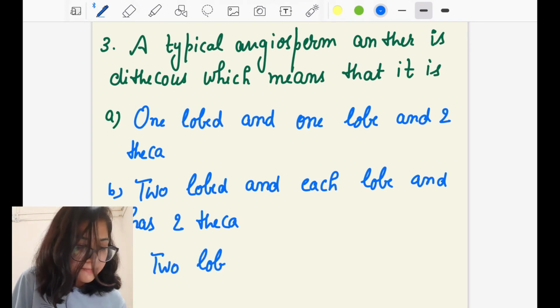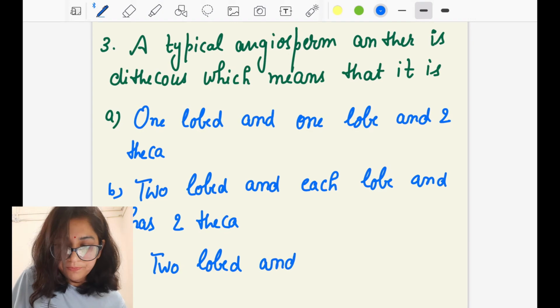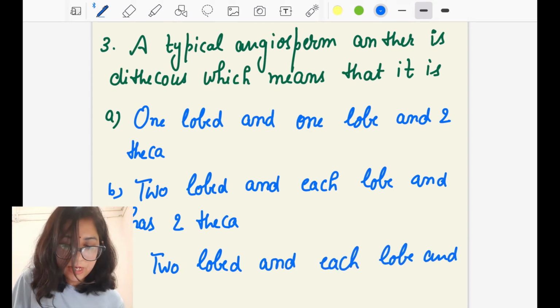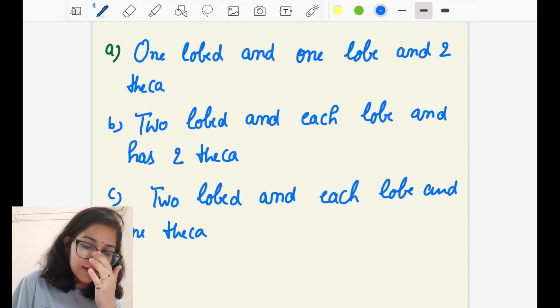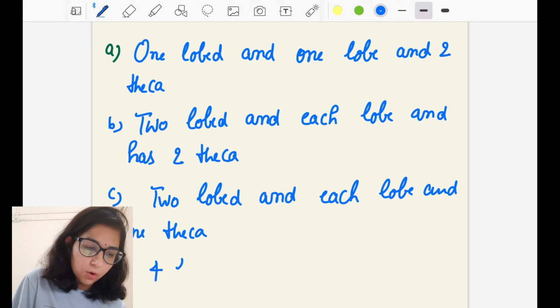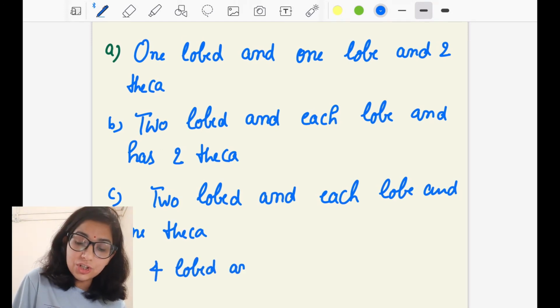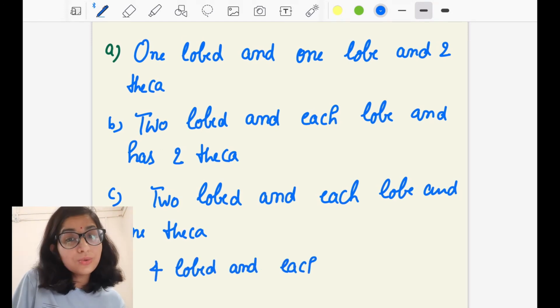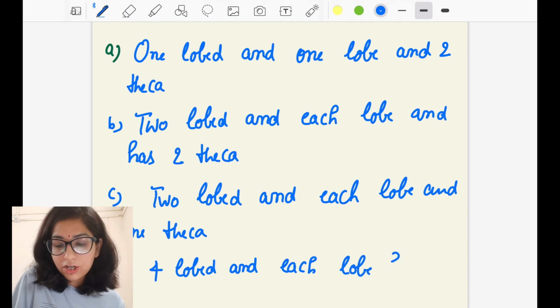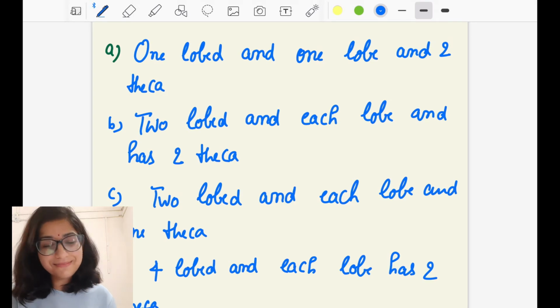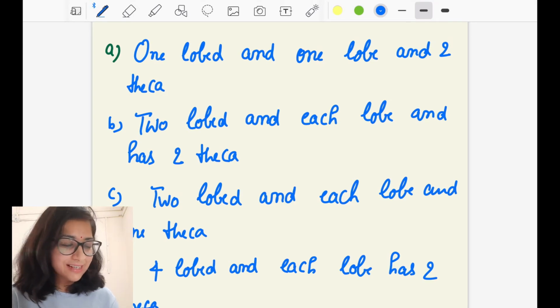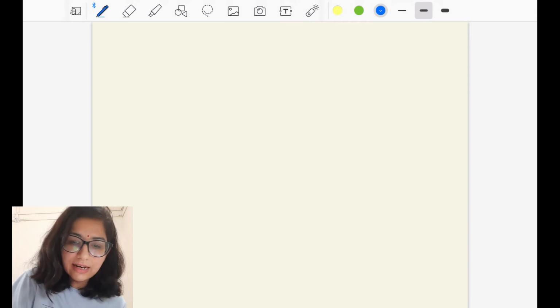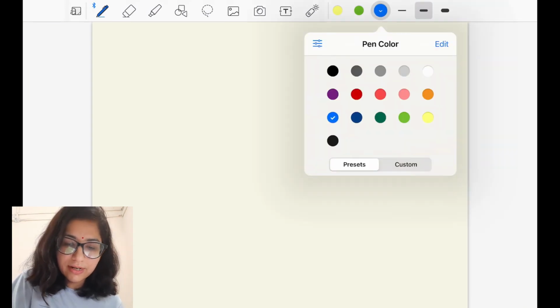Two lobed and each lobe has one theca. And the last option they have given is four lobed and each lobe has two theca, right? So I think the option is very, very easy, right? Let's move to our next question.